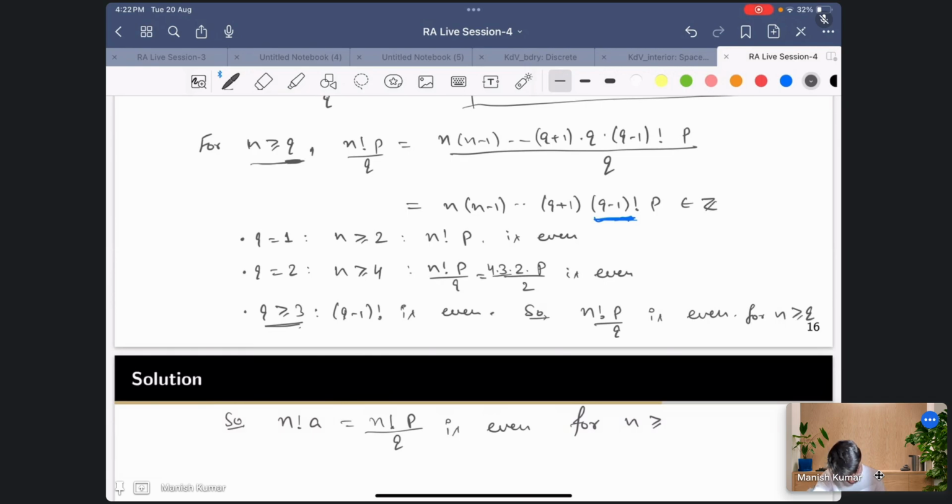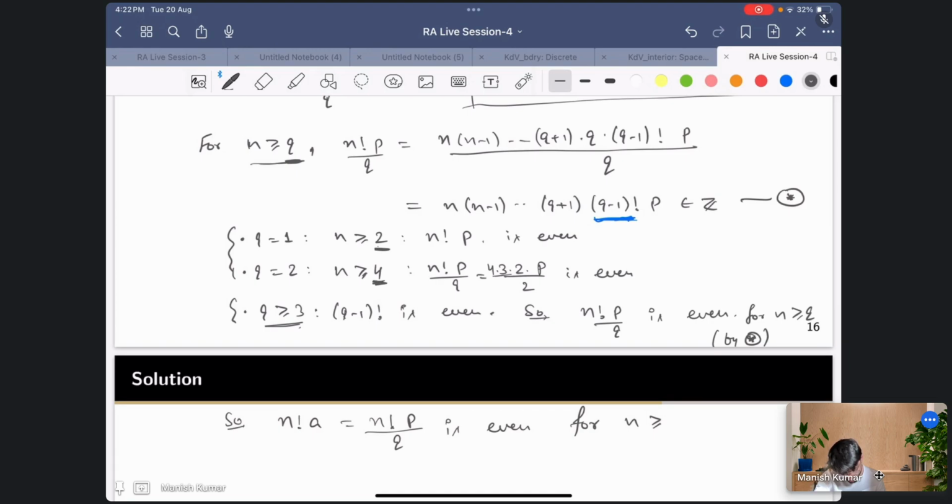In the other two cases, let me mark this with a star. In these two cases, when q is 1, you are taking n greater than or equal to q plus 1. Here I can write q plus 2, because q is 2, so n greater than or equal to q plus 2.